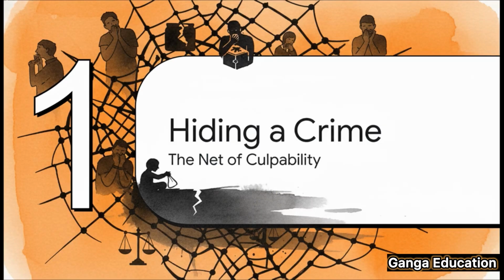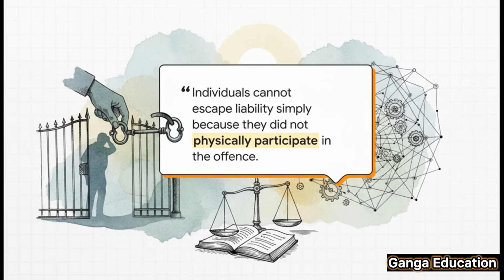Okay, let's start with the big picture. You know, a core principle in our criminal law is that being guilty isn't just about committing the crime yourself. Even if you just know about a plan to commit an offense and you hide that information, you could be held criminally liable. The law does this to make sure that anyone who helps a criminal, even by just staying quiet, is held accountable. And this is really what you need to grasp.